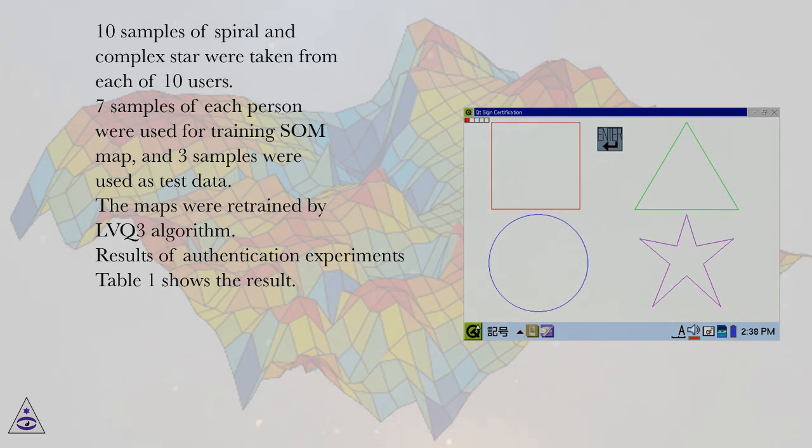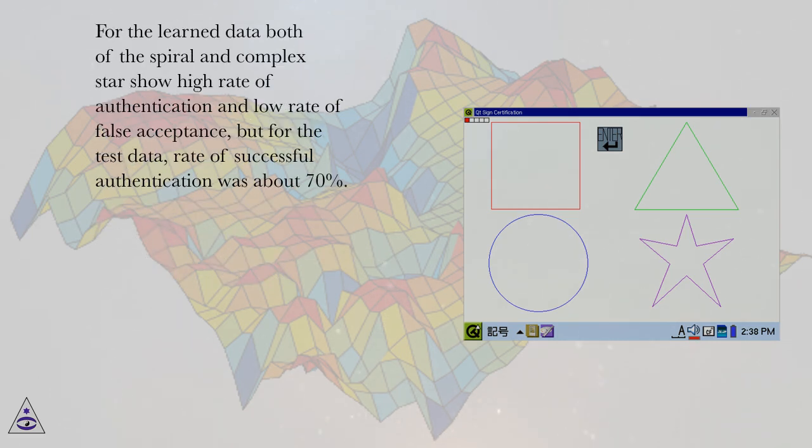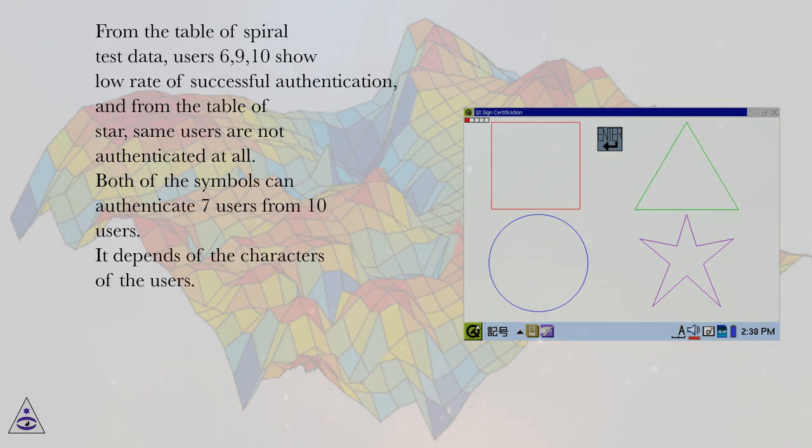Results of authentication experiments. Table 1 shows the result. For the learned data, both the spiral and complex star show a high rate of authentication and a low rate of false acceptance, but for the test data, the rate of successful authentication was about 70%. From the table of spiral test data, users 6, 9, 10 show a low rate of successful authentication, and from the table of star, the same users are not authenticated at all.